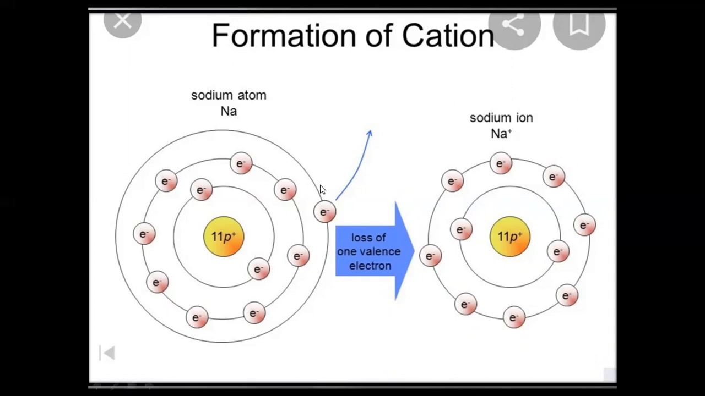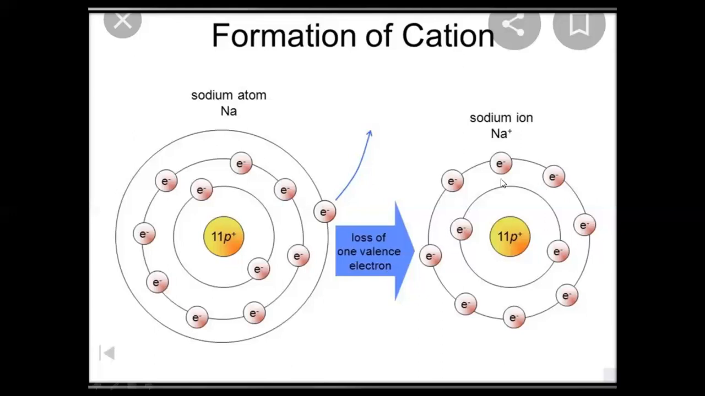Gain of 7 electrons is not possible for sodium. So the easiest way is that sodium will lose this 1 electron, the loss of 1 valence electron, and losing 1 electron will make the sodium atom highly stable. Now its outermost shell is completely filled, it has 8 electrons in it.